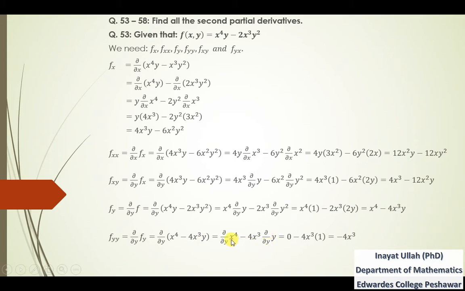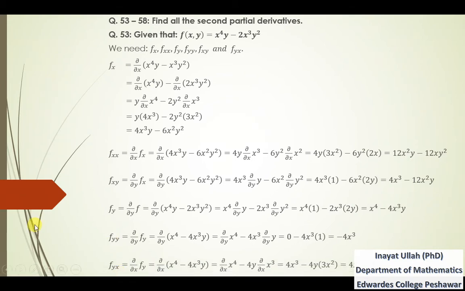Now x is considered constant with respect to y, so the partial derivative of this term will be equal to 0, and that is 4x^3 into 1, which is equal to minus 4x^3. So that is the second partial derivative with respect to y.